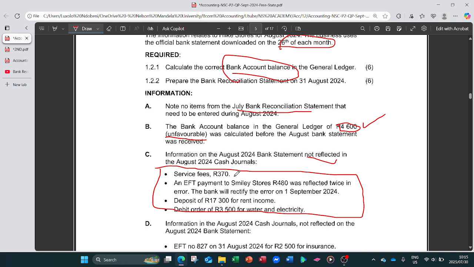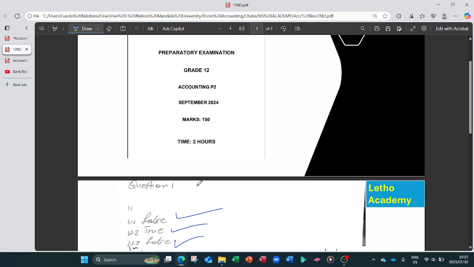And information that appears in our cash channels but doesn't appear on the bank statement, we take those outstanding deposits and outstanding payments and record them in the bank reconciliation statement. So it's easy when we are the ones who forgot or omitted some amounts. So the service fees 370 form part of the cash receipt channel.